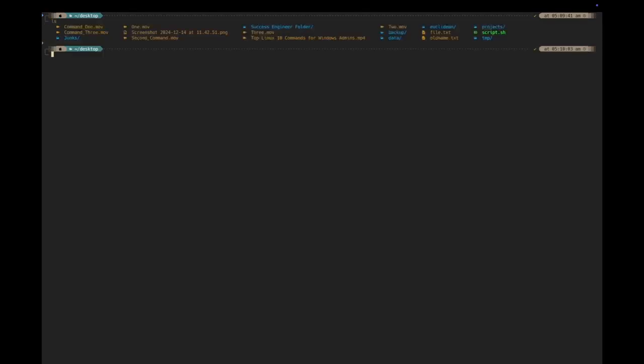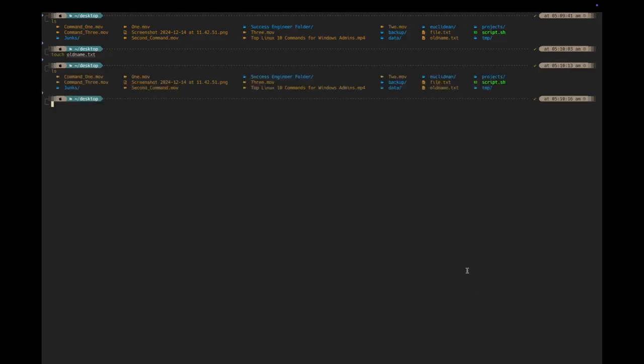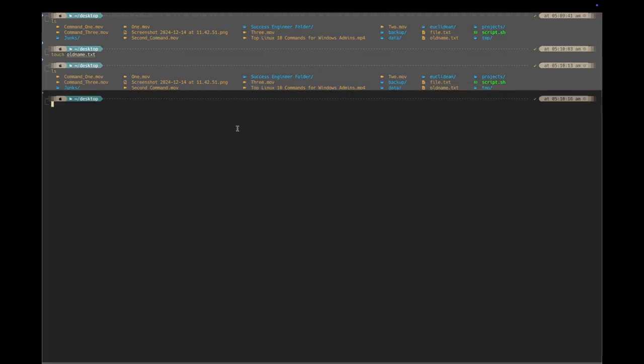So now we're going to rename a file. To do that, let's list out the files we have on the desktop. Let's create a file first with the following command. Let's name it old name, right? Okay, let's list to see if it's there. Okay, it's now among the files we have here.